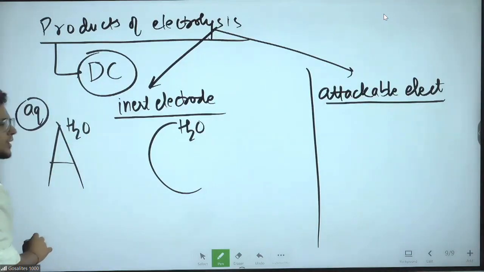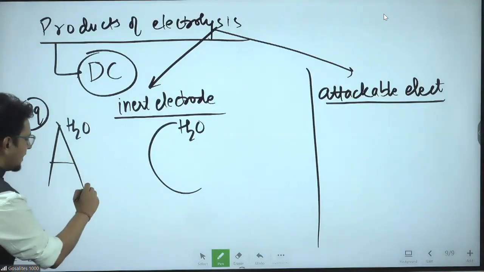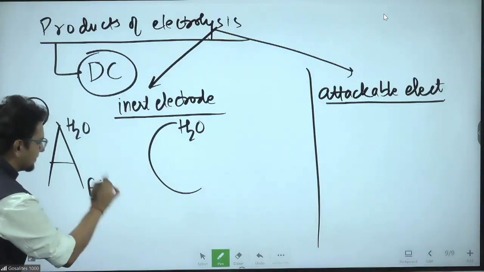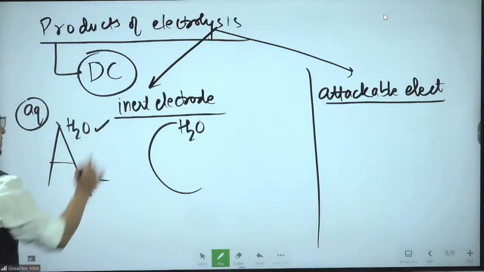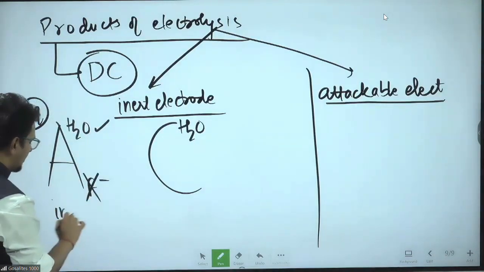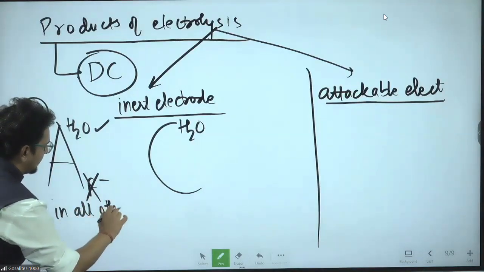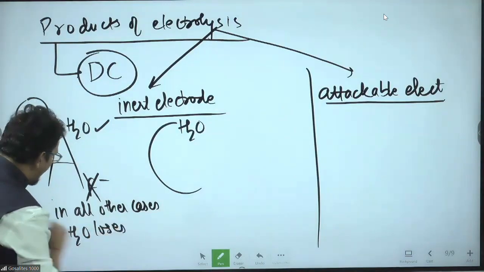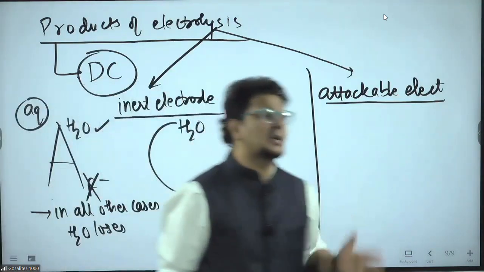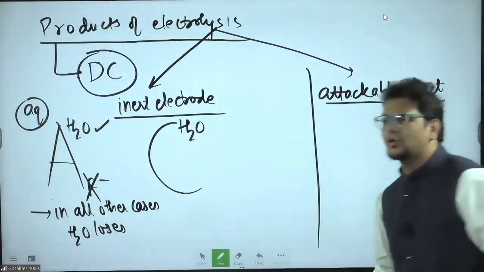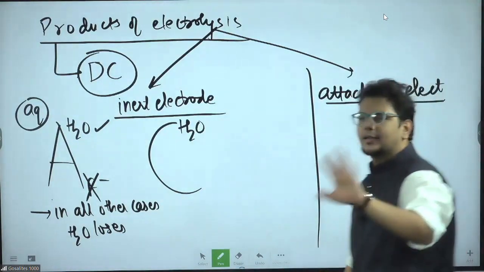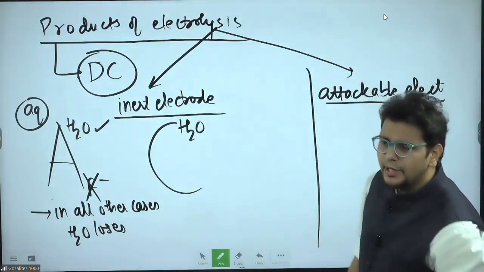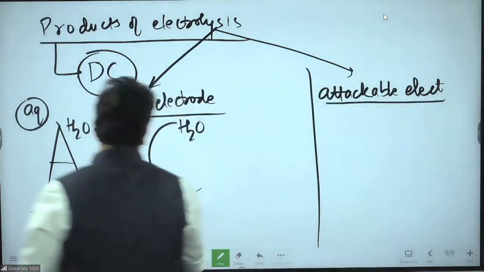Then, in the case of inert electrode, for example, at anode, anions come. If F minus comes, then water wins and F minus loses. In all other cases, water loses. Only F minus allows the water to get oxidized, preferably. Otherwise, whatever the other anion is, Cl minus, Br minus, any anion, they are going to win.